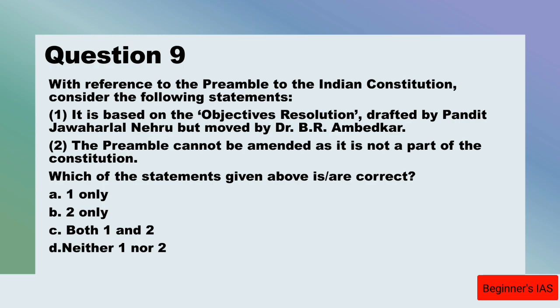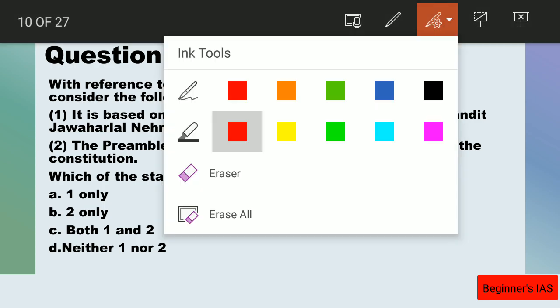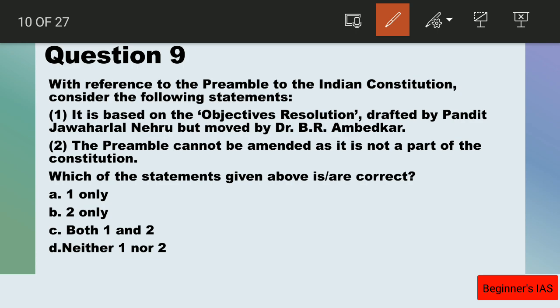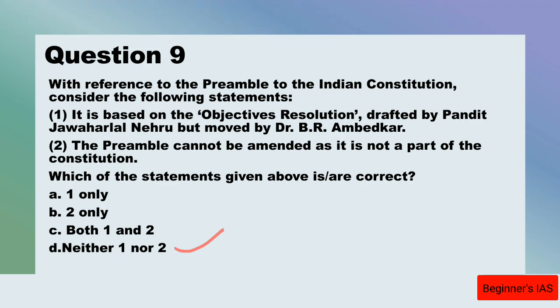And this objective resolution was moved by Pandit Jawaharlal Nehru, not by B. R. Ambedkar. Therefore, both the statements are incorrect. The answer for question number 9 is D, neither 1 nor 2.